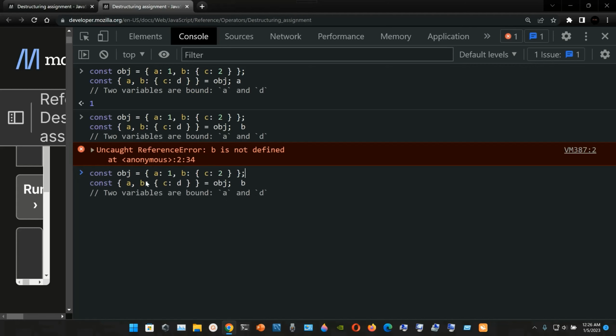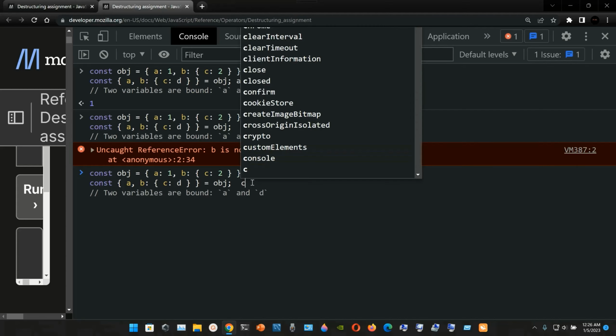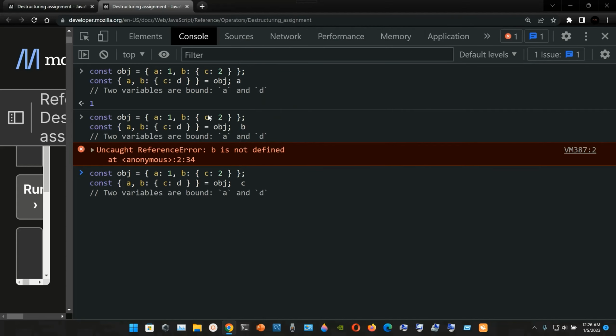Okay, so now what will happen if I call c? Again, c. So here you have it, c colon 2, c is the key and 2 is the value. So you might think that if I press enter, we would get the number 2, but that's not the case.